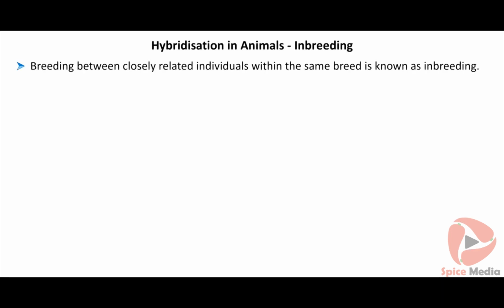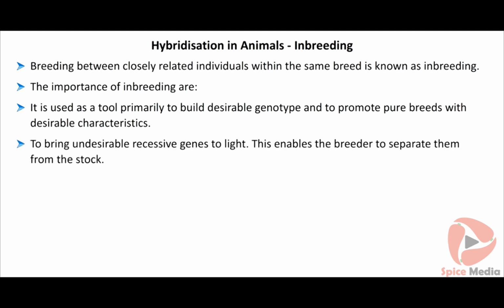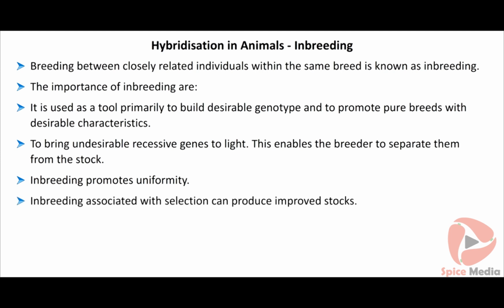Breeding between closely related individuals within the same breed is known as inbreeding. The importance of inbreeding: it is used as a tool primarily to build desirable genotypes and to promote pure breeds with desirable characteristics, and to bring undesirable recessive genes to light. This enables the breeder to separate them from the stock. Inbreeding promotes uniformity. Inbreeding associated with selection can produce improved stocks.